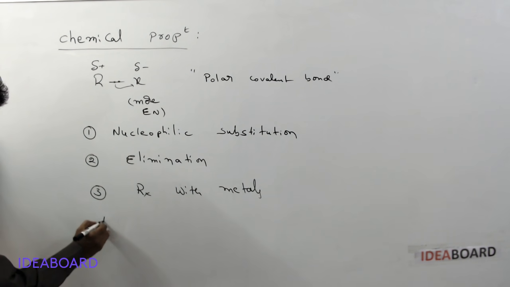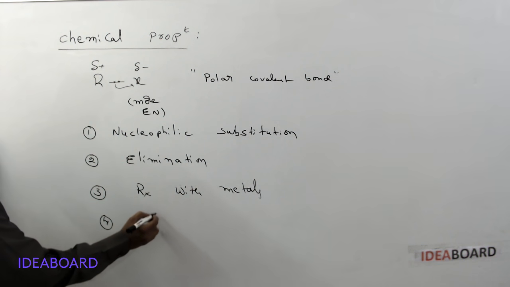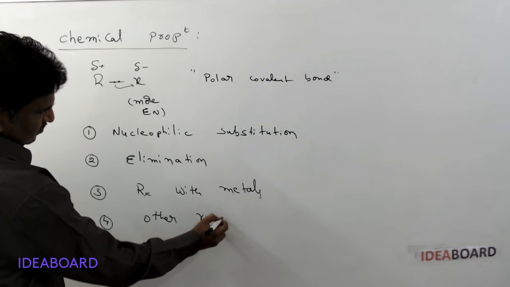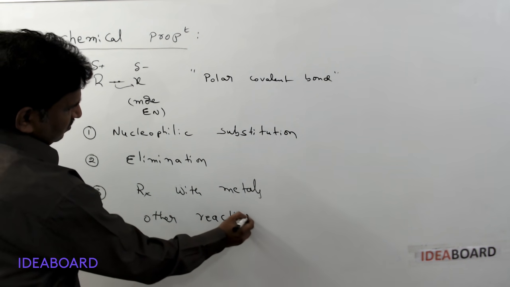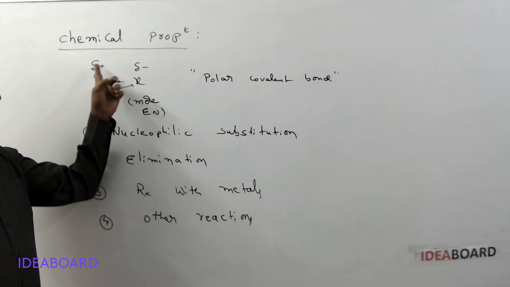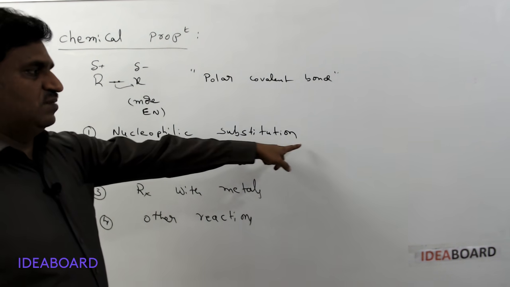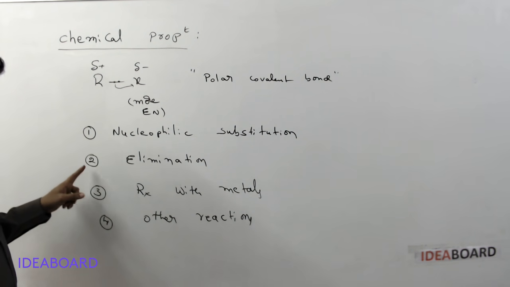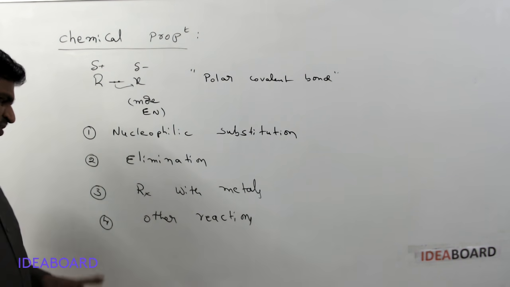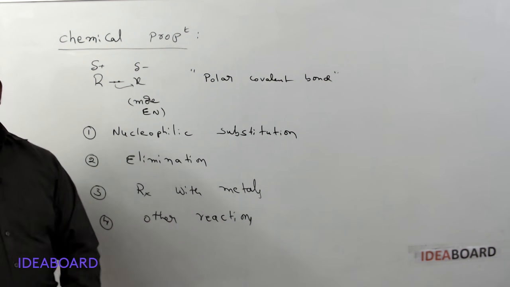And the fourth is other reactions, that is, the remaining miscellaneous reactions. So mainly alkyl halides show nucleophilic substitution reactions, second is elimination reactions, third is reaction with metals, and fourth is other reactions.